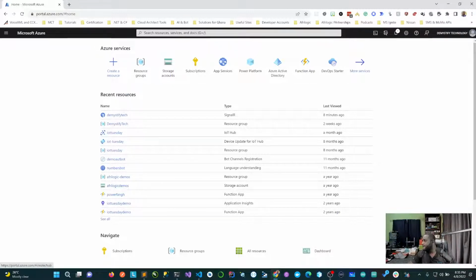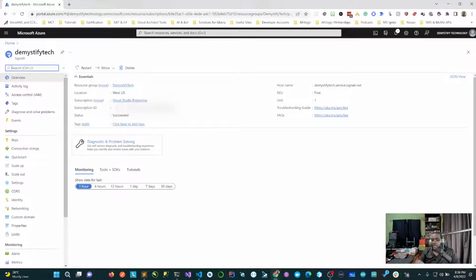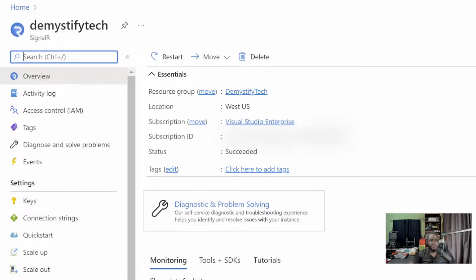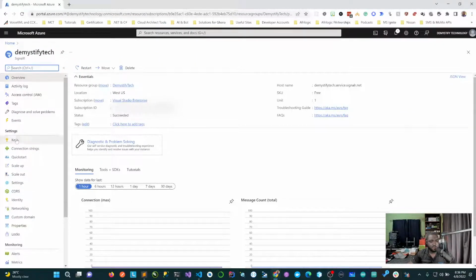All right, so here we go. We have a Demystify Tech SignalR instance. Now, if it was just the Azure function, we could do that locally, because you can have a runtime for Azure Functions. But because we're using SignalR, we needed to use the cloud side of things. Okay, so we need to go to keys, and if you can't see it, keys is right here on the left side. This is where we need to go get our keys from.